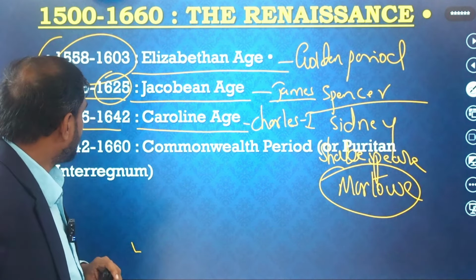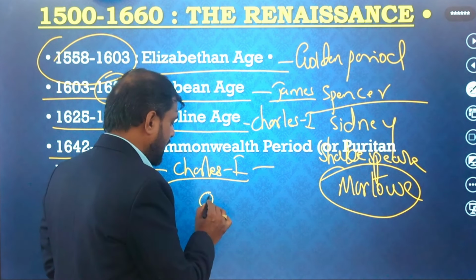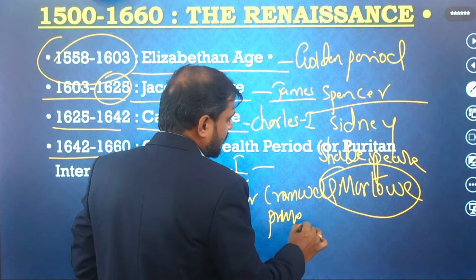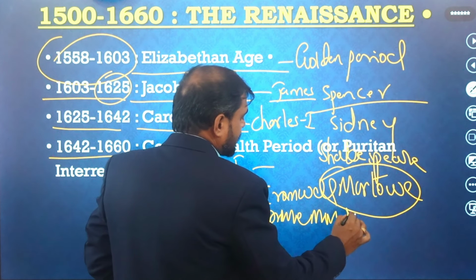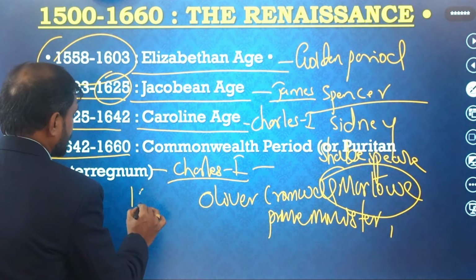So from 1642 to 1660, it is called the Commonwealth period, the Puritan age. You know, in this period, Charles I was beheaded, the parliamentarians came to rule, and Oliver Cromwell became Prime Minister of England. As Prime Minister, he ruled from 1642 to 1658.